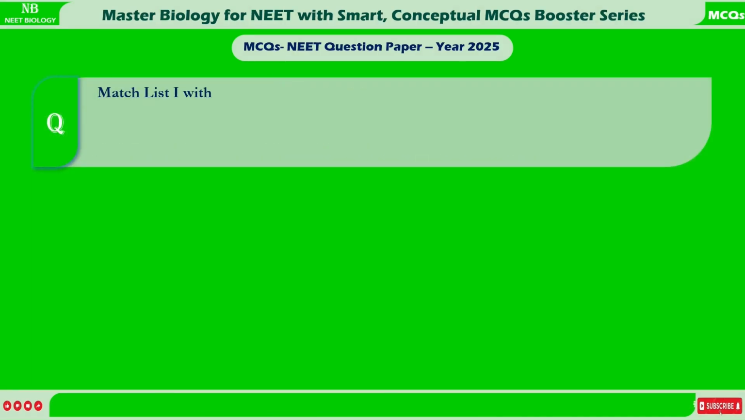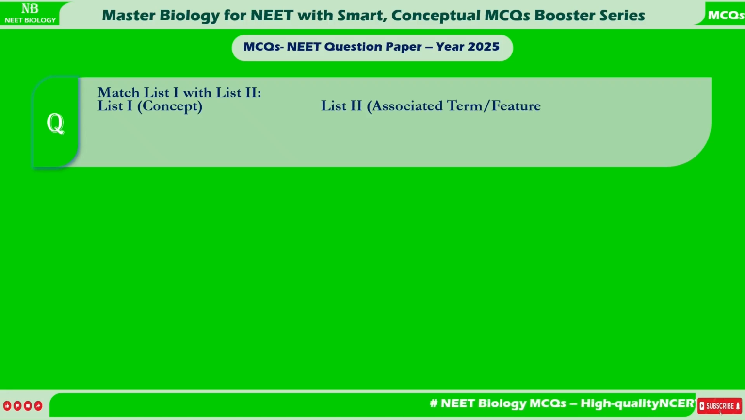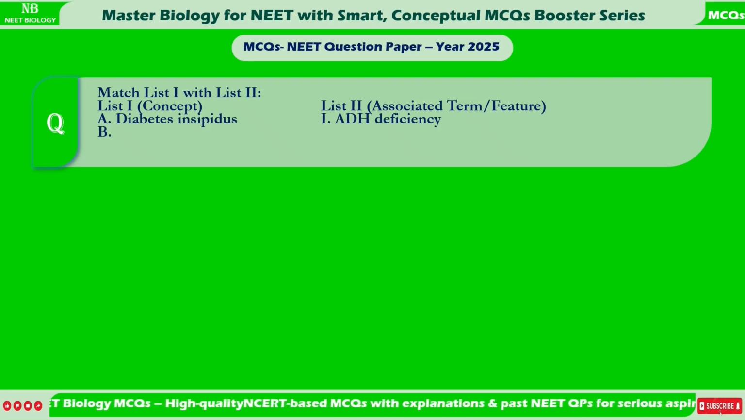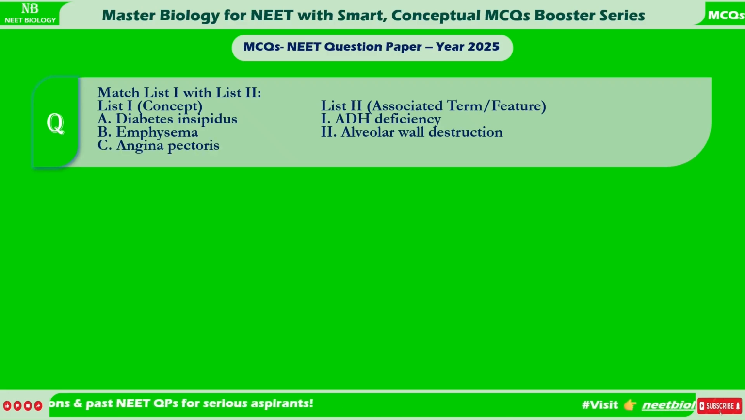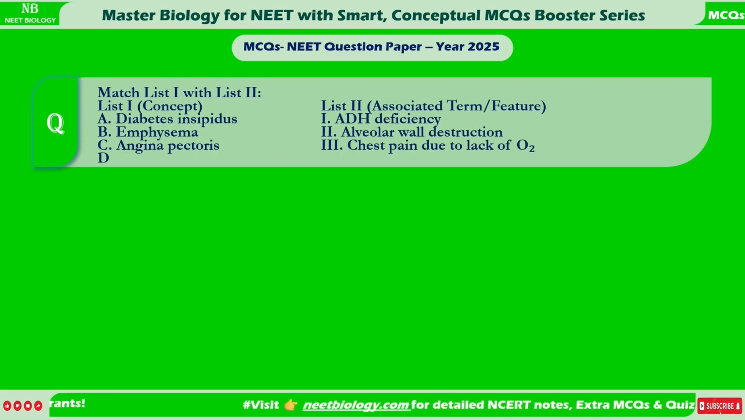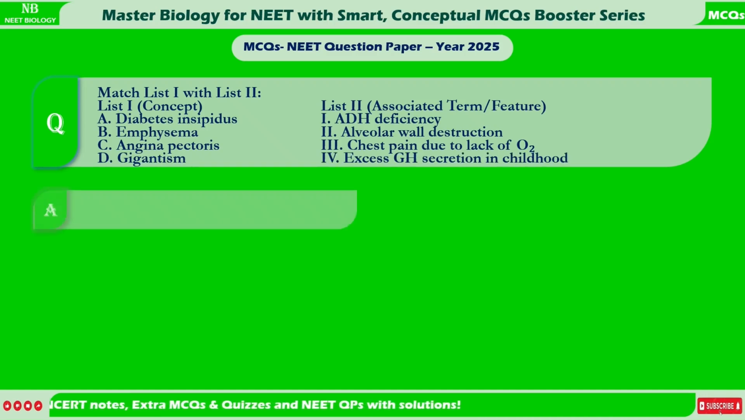Match List 1 with List 2. List 1, concept. List 2, associated term, feature. A. Diabetes insipidus, 1. ADH deficiency. B. Emphysema, 2. Alveolar wall destruction. C. Angina pectoris, 3. Chest pain due to lack of O2. D. Gigantism, 4. Excess GH secretion in childhood.